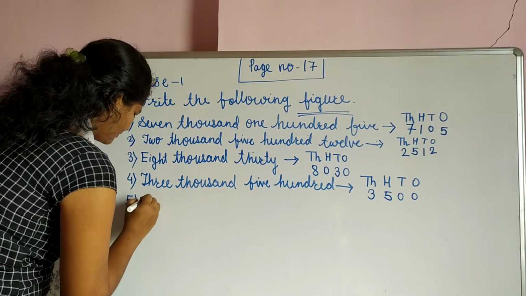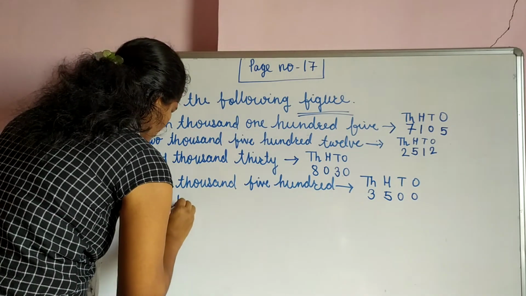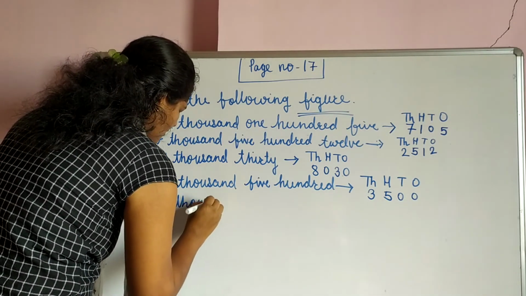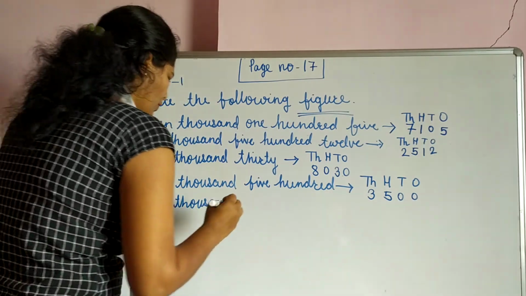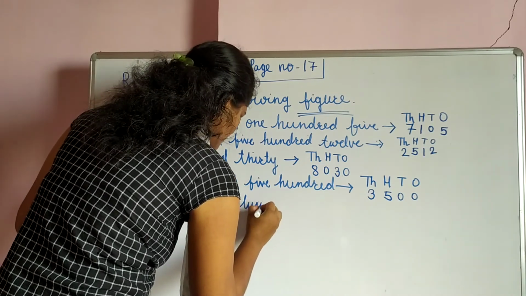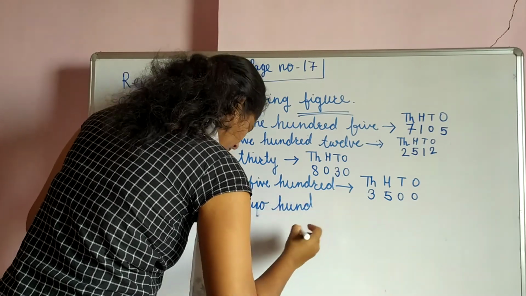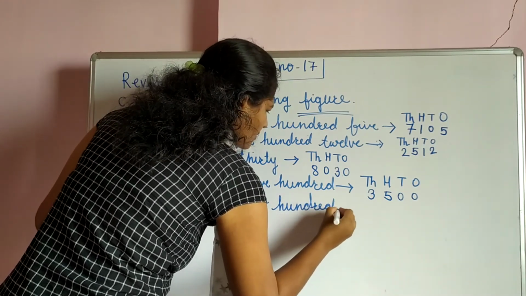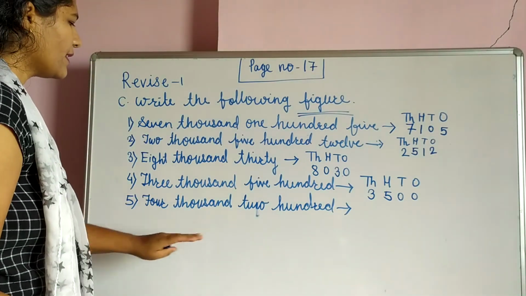Now we see our last question, 4200. So student, this question and the earlier question are both the same.